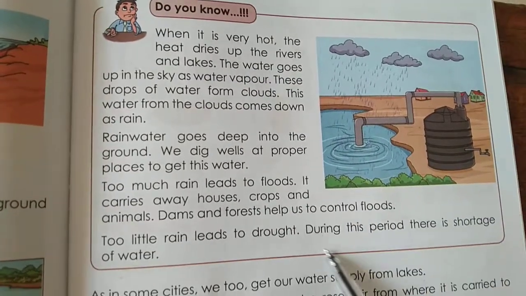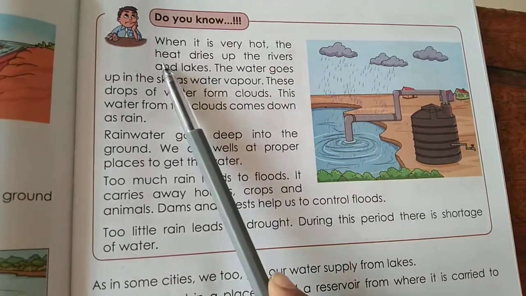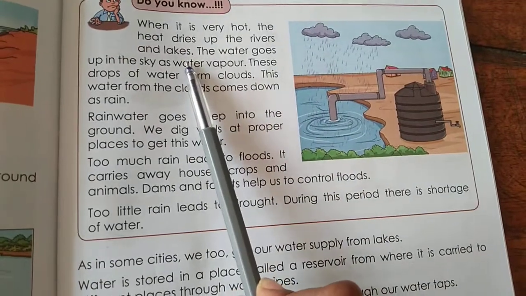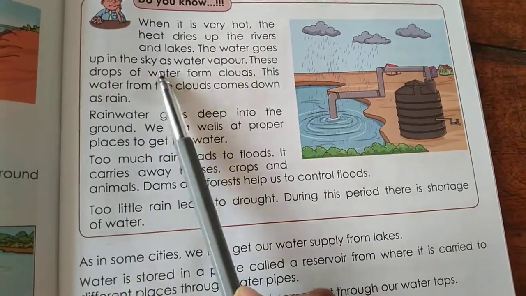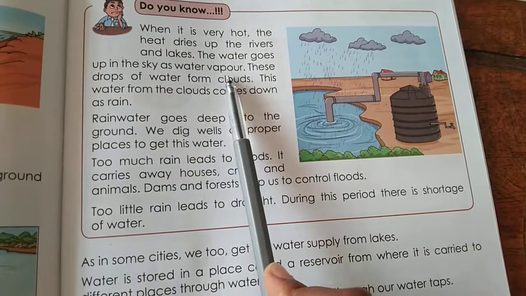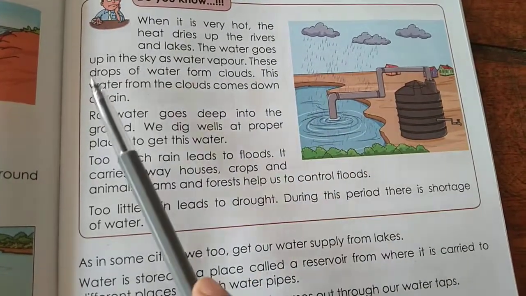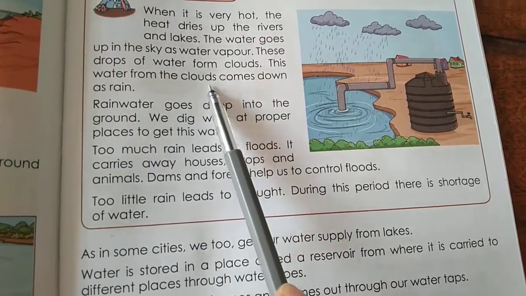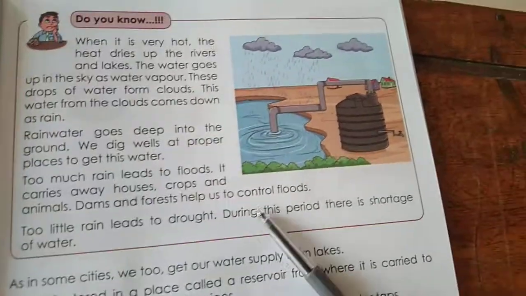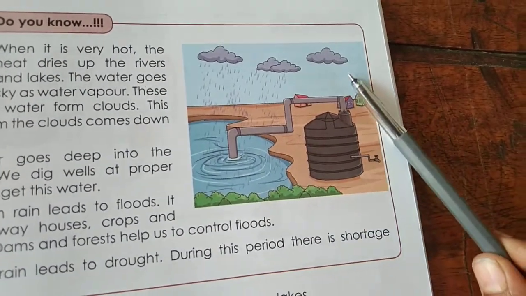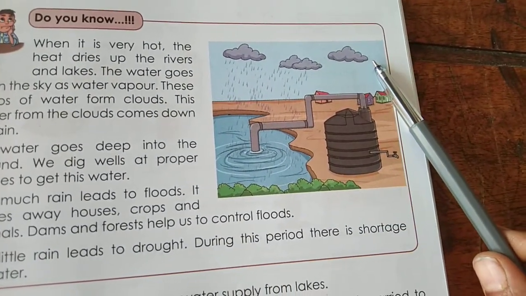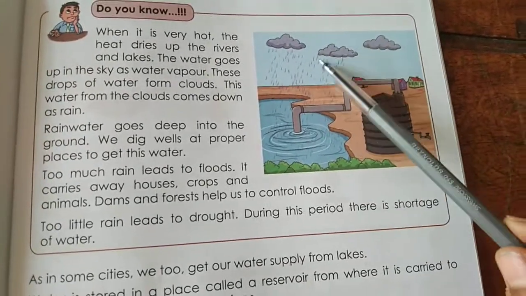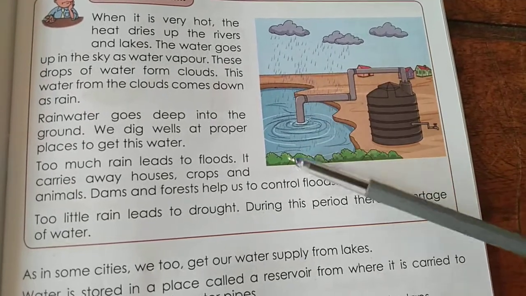Do you know? When it is very hot, the heat dries up the rivers and lakes. The water goes up in the sky as water vapor. These drops of water form clouds. This water from the clouds comes down as rain. When it is hot, water goes upward with the vapors, makes a cloud, and then comes downward as rainwater.